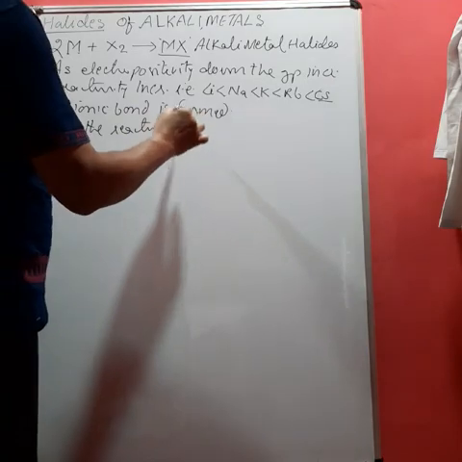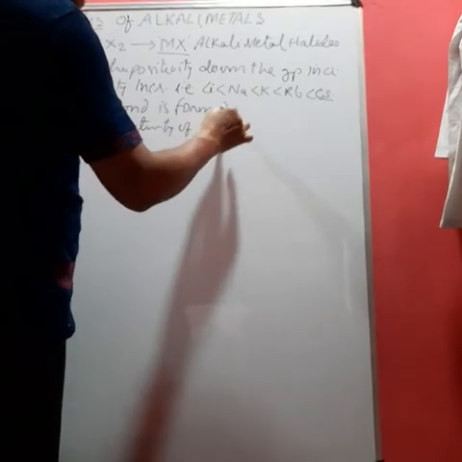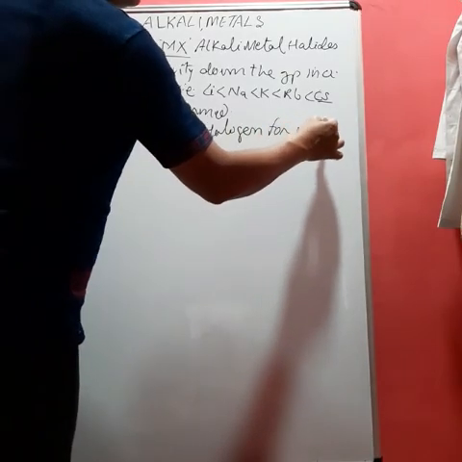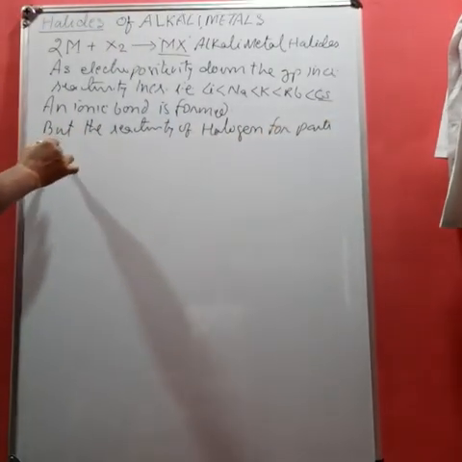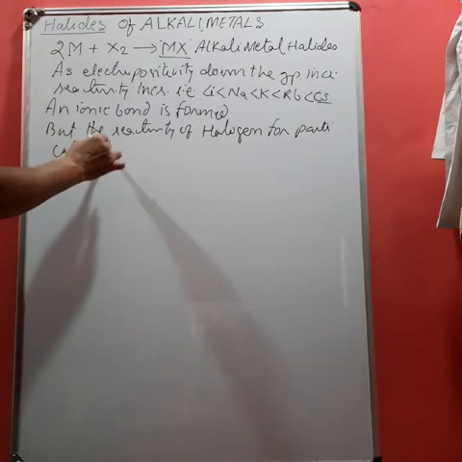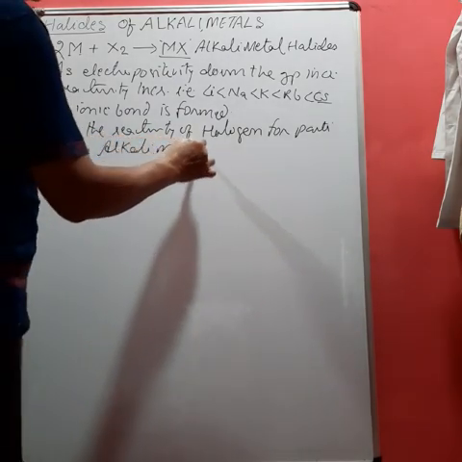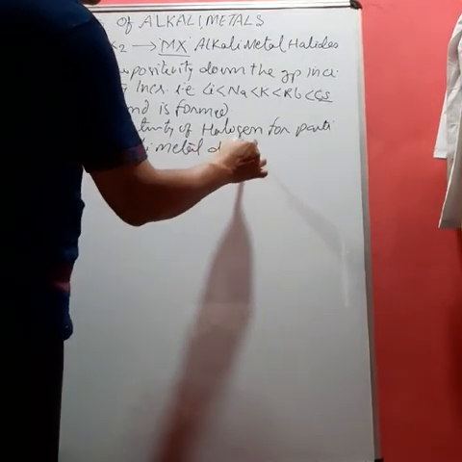But the reactivity of halogen for a particular alkali metal decreases down the group.